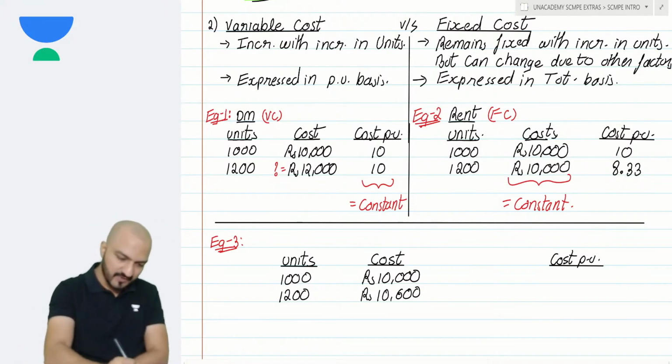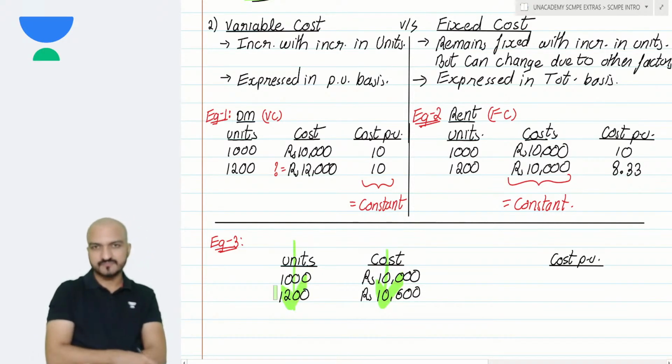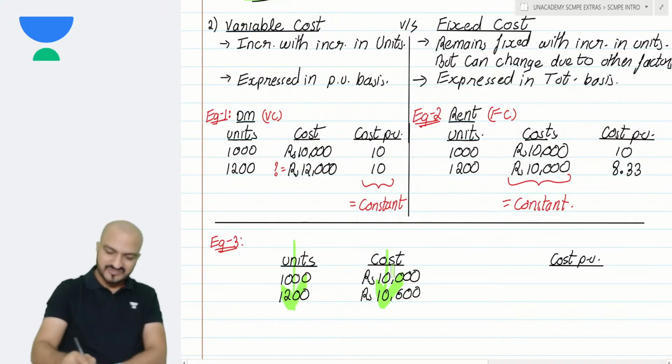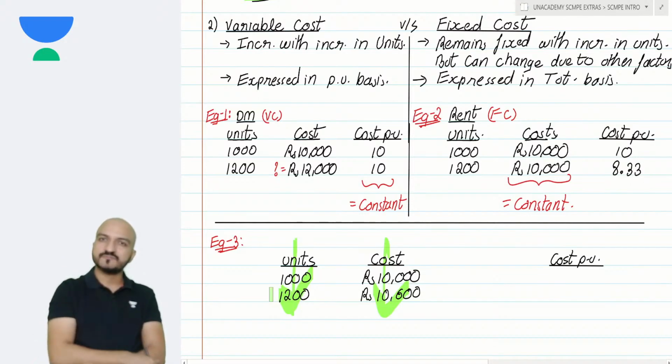So do you see that my cost is increasing with increase in units? Yes, if my cost is increasing with increase in units, can I say that this is a variable cost? Yes, variable cost.